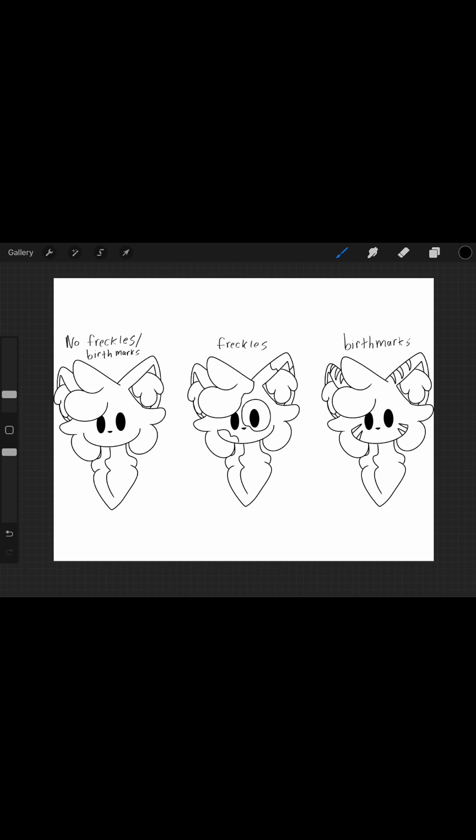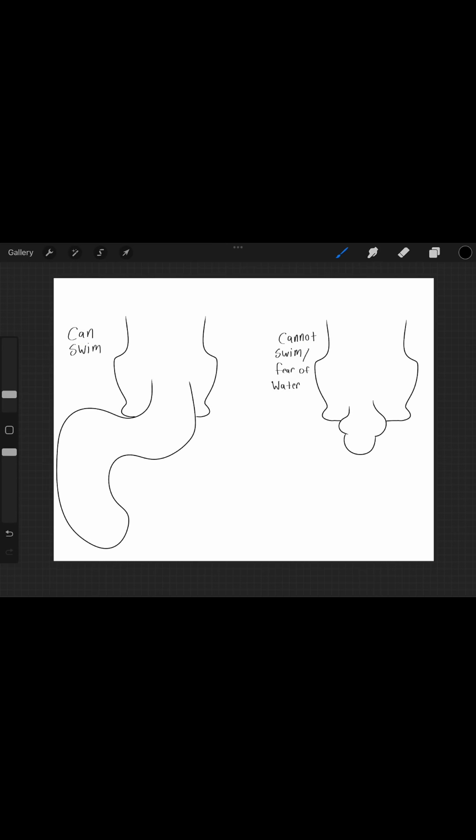Now if you don't have any freckles or birthmarks, you're going to have a solid color cat. If you have freckles, add spots, and birthmarks, add stripes. Now if you can swim, you're going to have a long tail. But if you can't swim or if you have a fear of water, short tail.